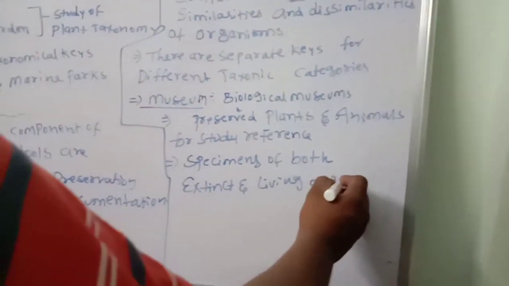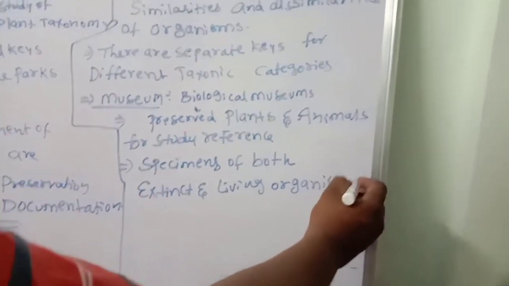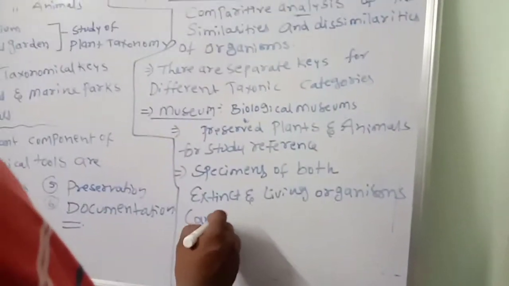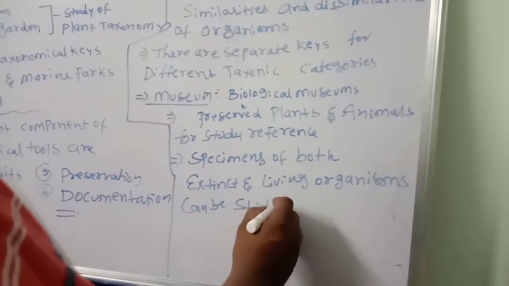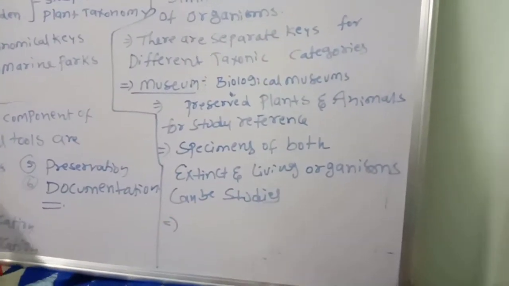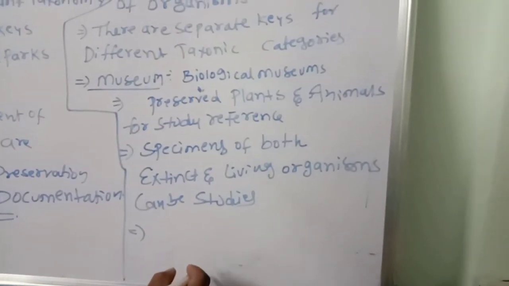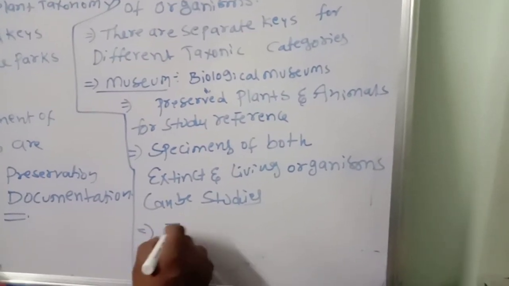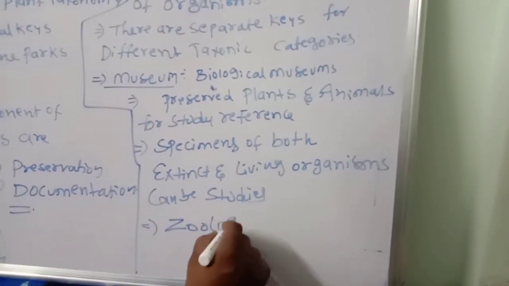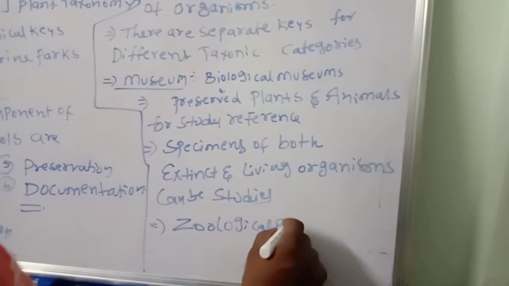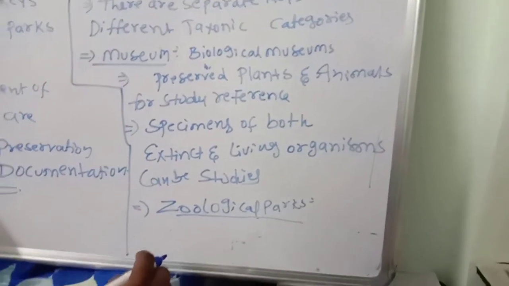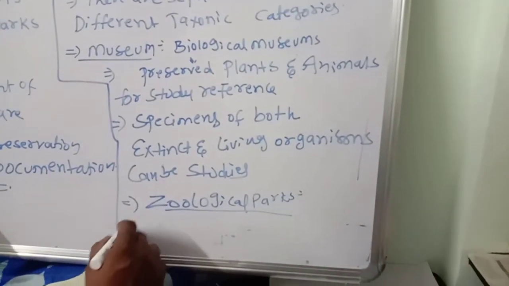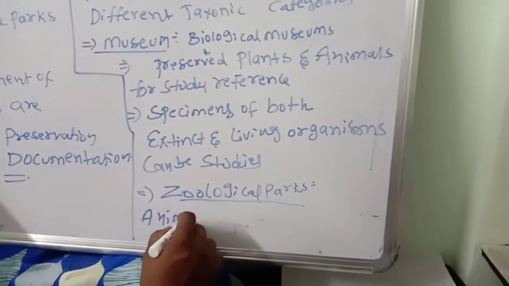Living organisms, this point you should remember, can be studied. Extinct and living organisms can be studied. Next one, what is that one? Zoological parks. These parks you know very well. Zoological parks are where the animals are protected, you know very well, zoos.